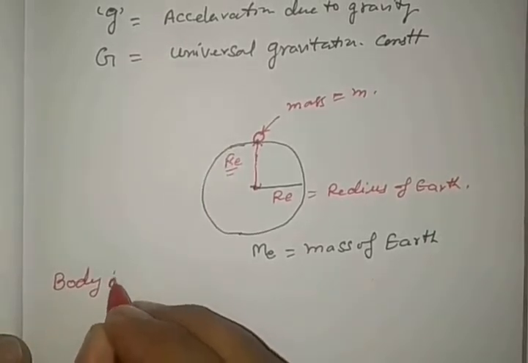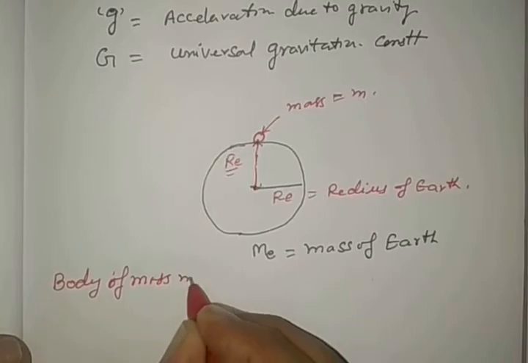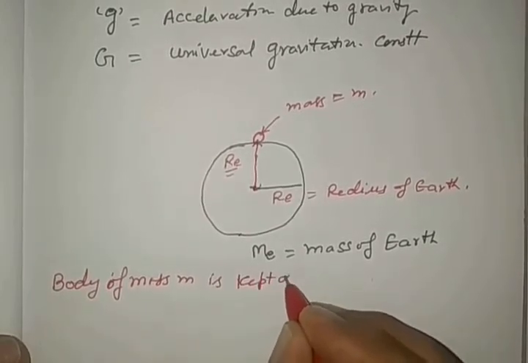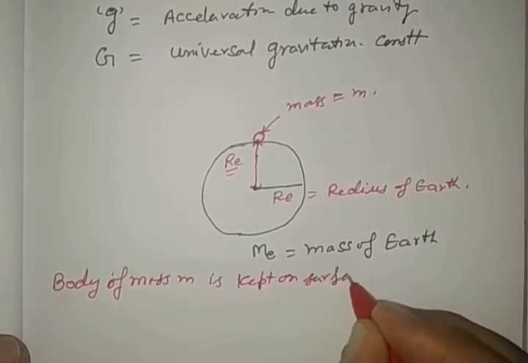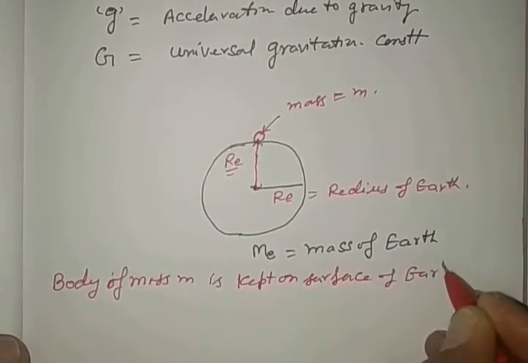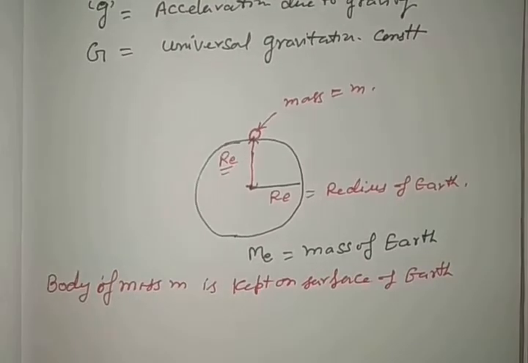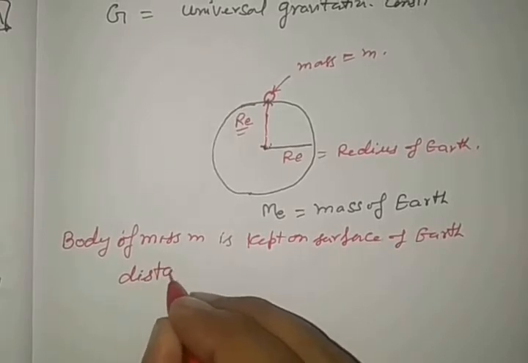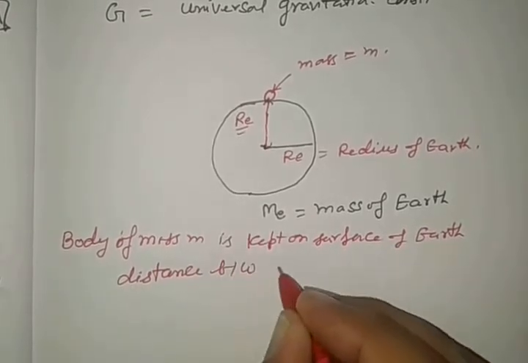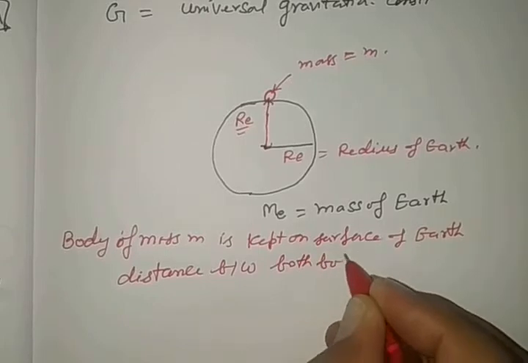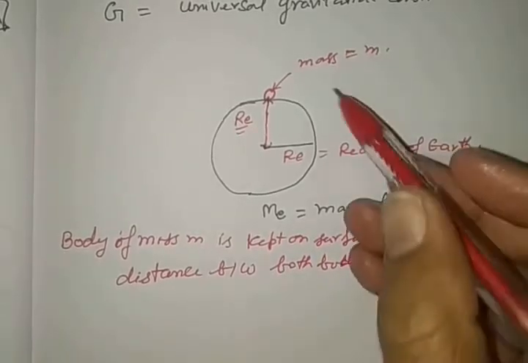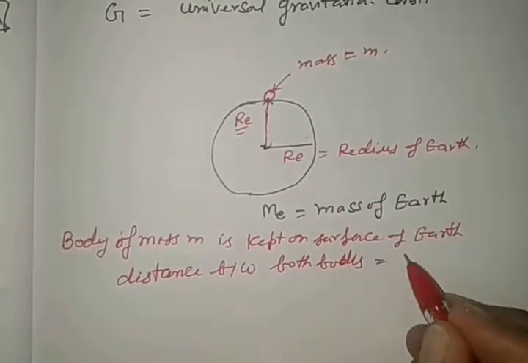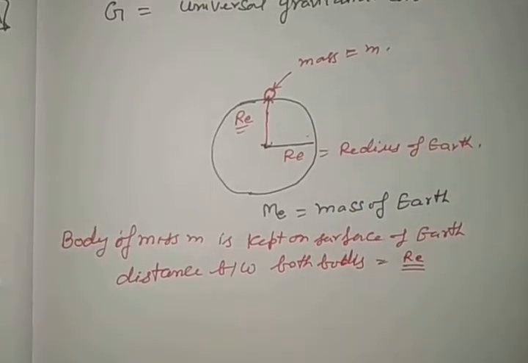A body of mass m is kept on the surface of Earth. It's clear? So the distance between both bodies, Earth and small body m, is equal to the radius of Earth, Re.